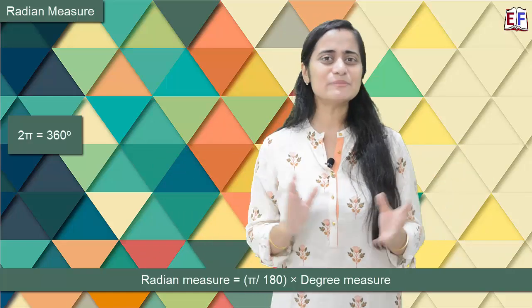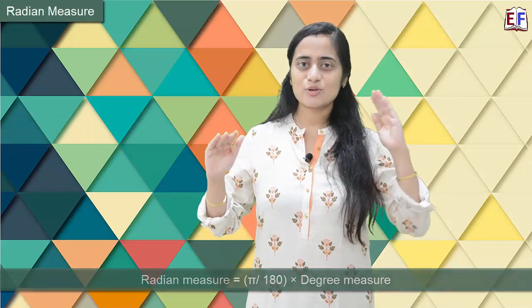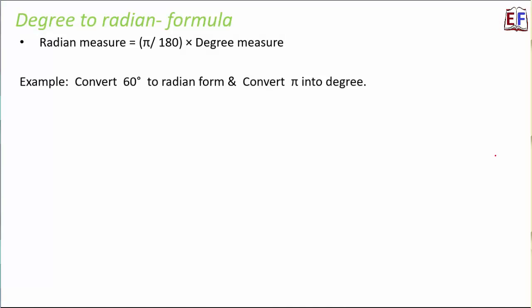It's very simple. So now we'll look at some examples and questions and ace the concept of degree and radian. What if we have to convert 60 degree to radian?